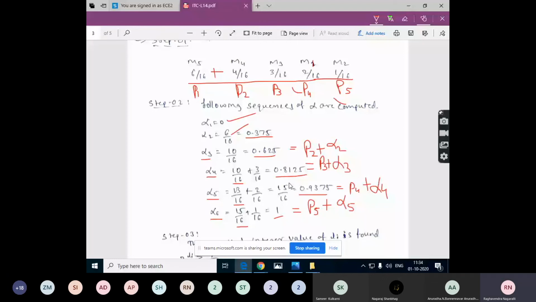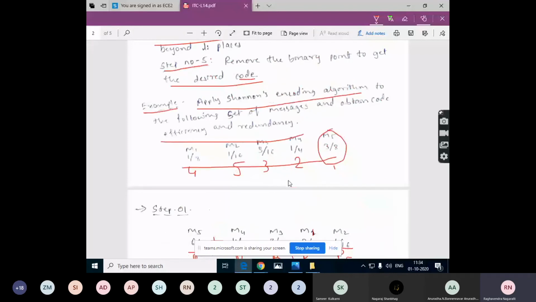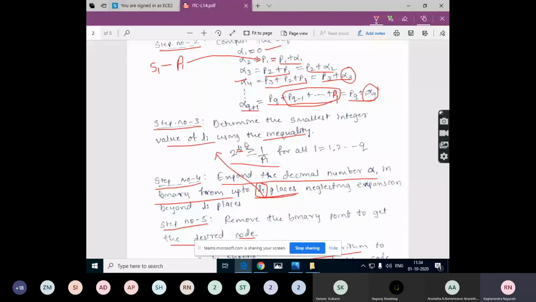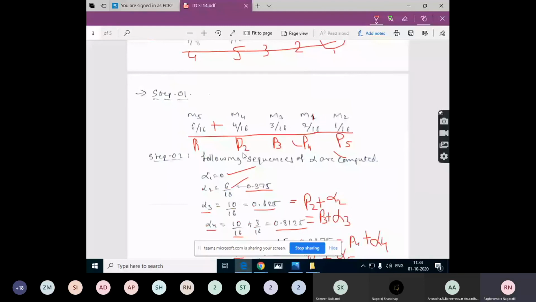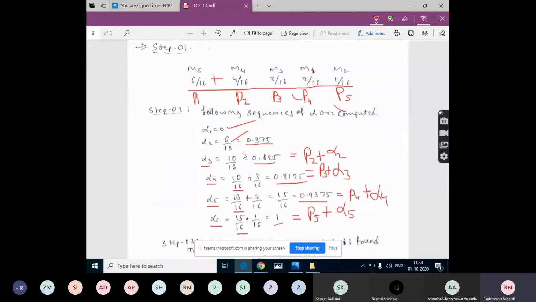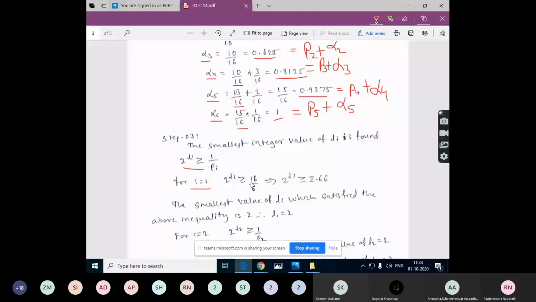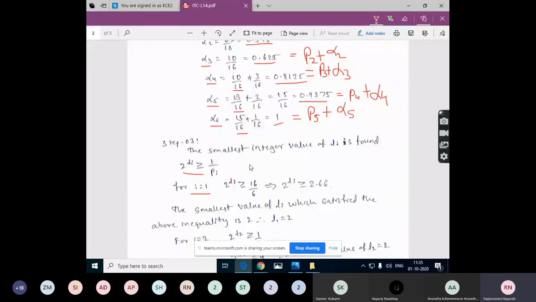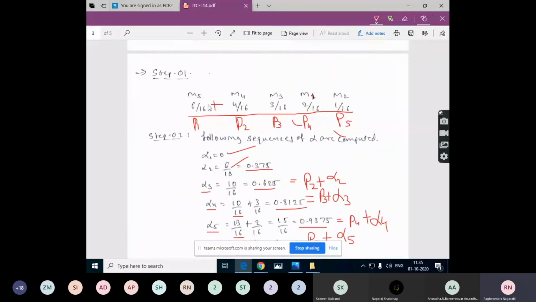So next, what is step number 3? Determine the smallest integer value of Li using the Kraft inequality. This is the equation. Use this equation and calculate the possible smallest integer of Li by trial and error. For i equal to 1, this will become 2 raised to L1 for the first symbol should be greater than or equal to 1 by P1. P1 is 6 by 16.